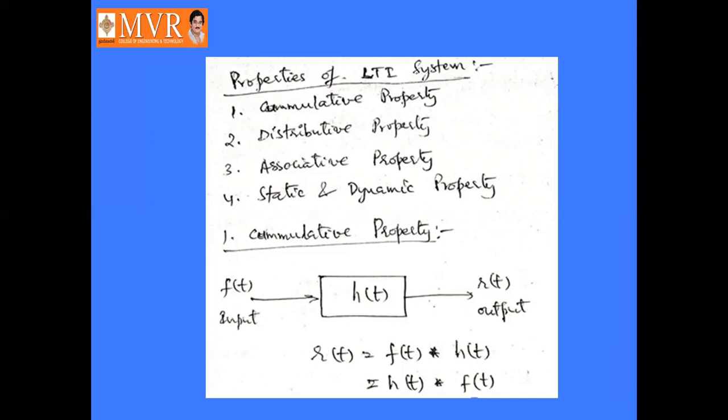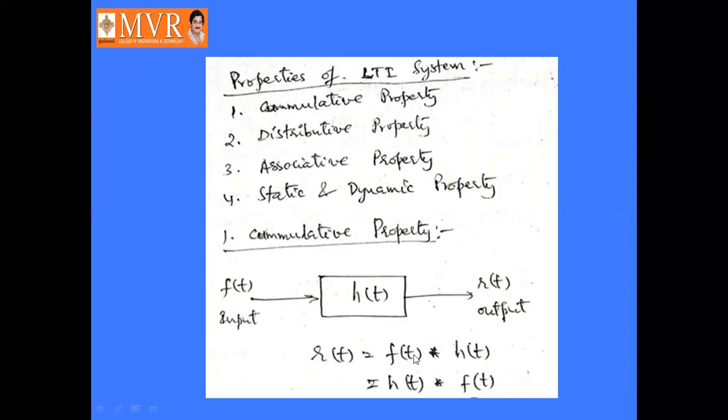Then the output r of t can be expressed from the above diagram as the input f of t convolved with the impulse response h of t. The convolution is represented by the star mark here. So f of t star h of t, or we can write this as h of t star f of t. This is called commutative property.